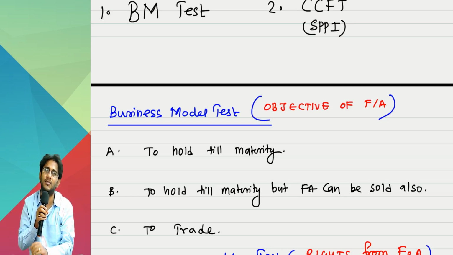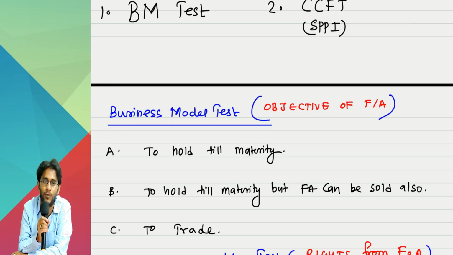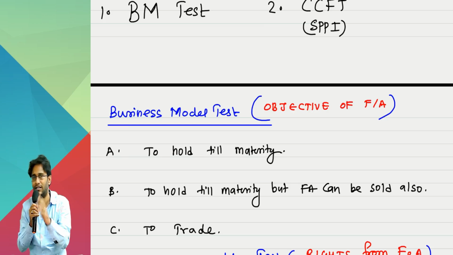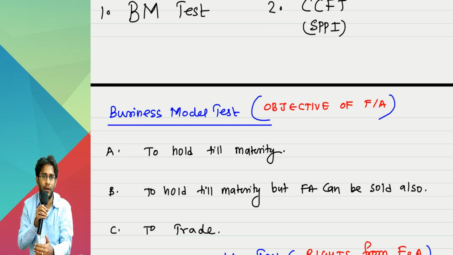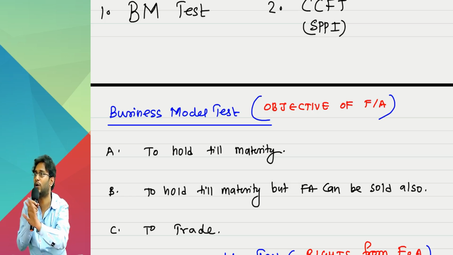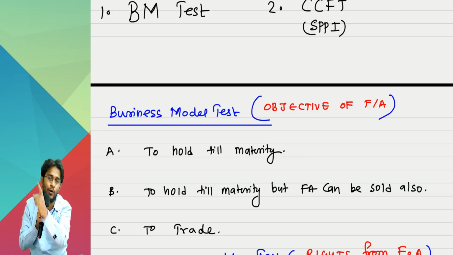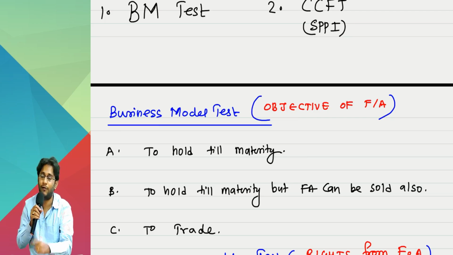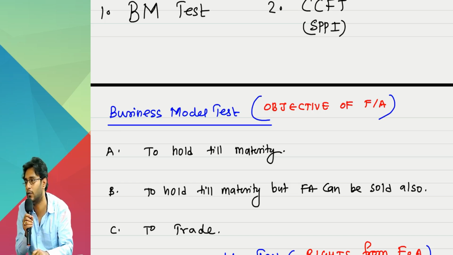For investment in equity shares, tell me, sir, is holding till maturity possible? Will any idiot hold an investment in equity shares till maturity? There is no maturity there, so equity shares definitely have to be sold. It's just a matter of time. If not 5 months, 5 years. If not 5 years, 15 years. An investment in equity shares has to be sold to realize it, there is no other way. That's why the standard told you FVTPL. Did you listen? No. I want to follow FVTOCI. Follow it, keep it in the OCI reserve, don't recycle it to P&L.